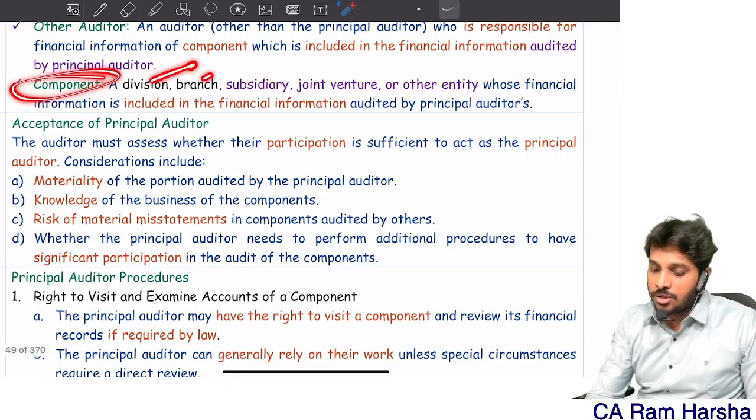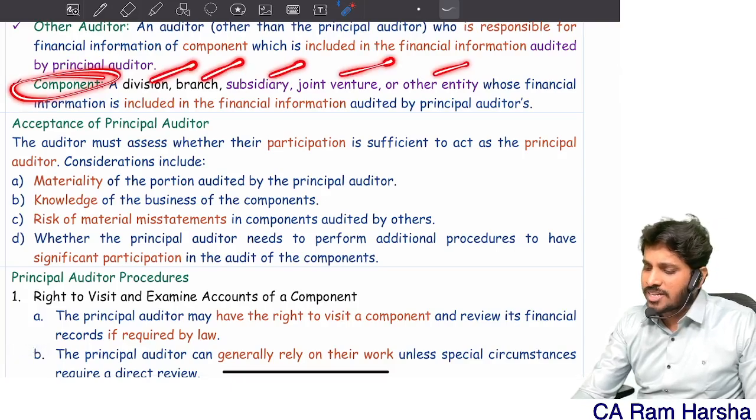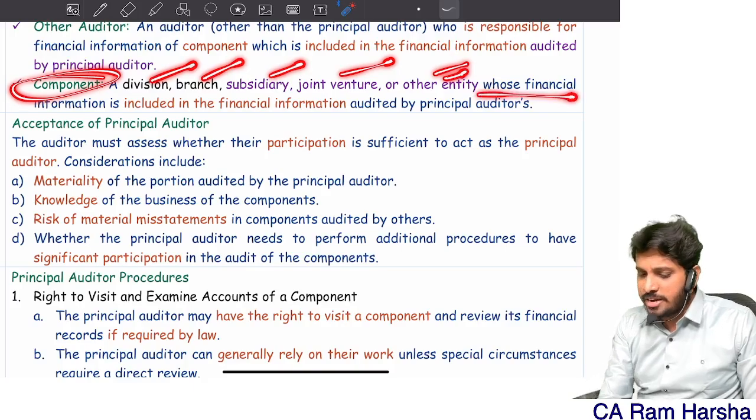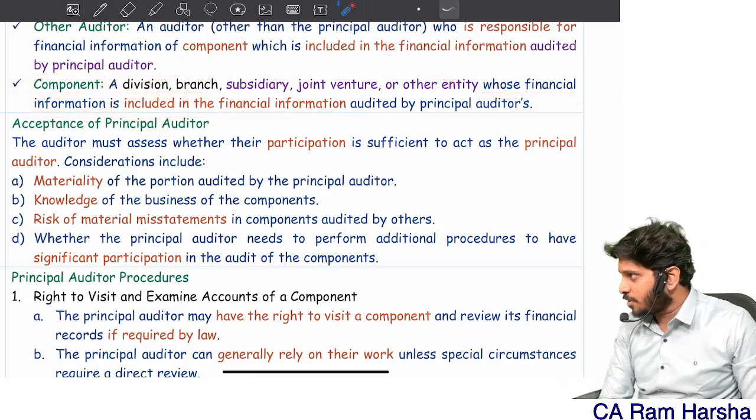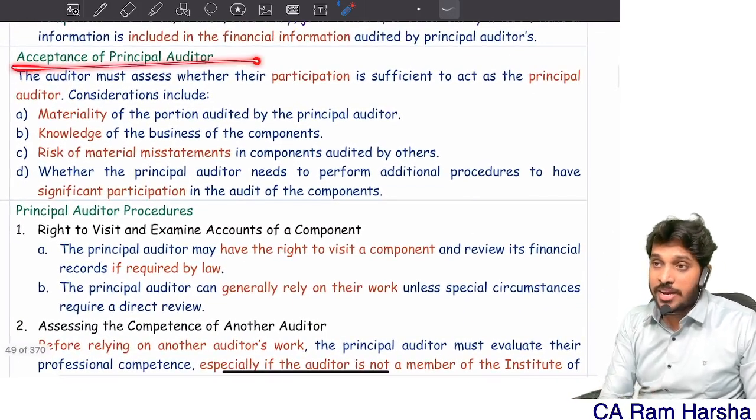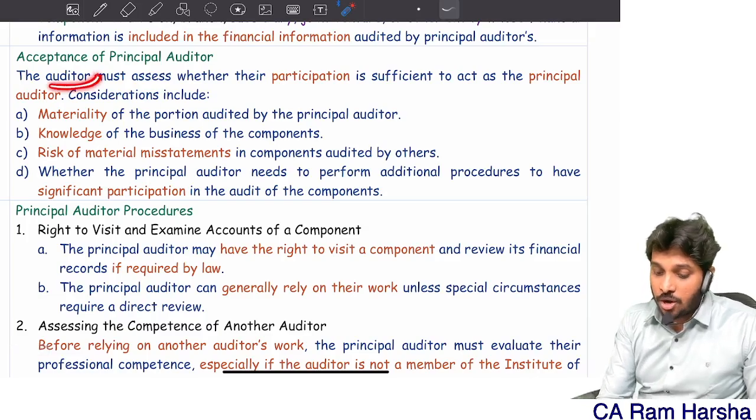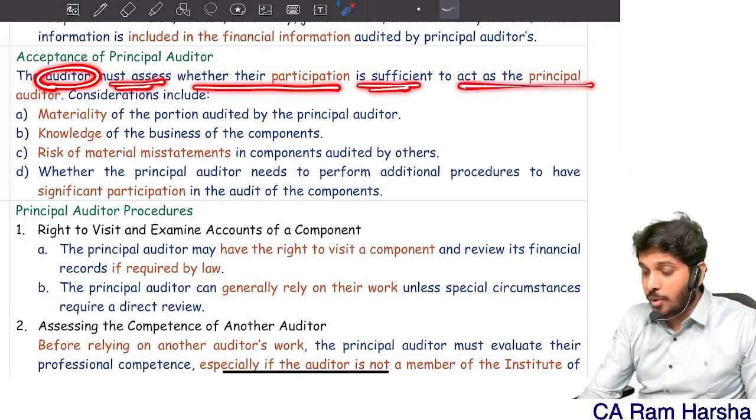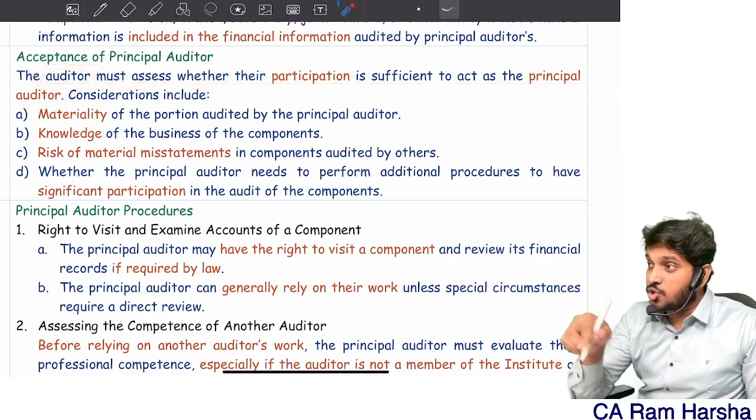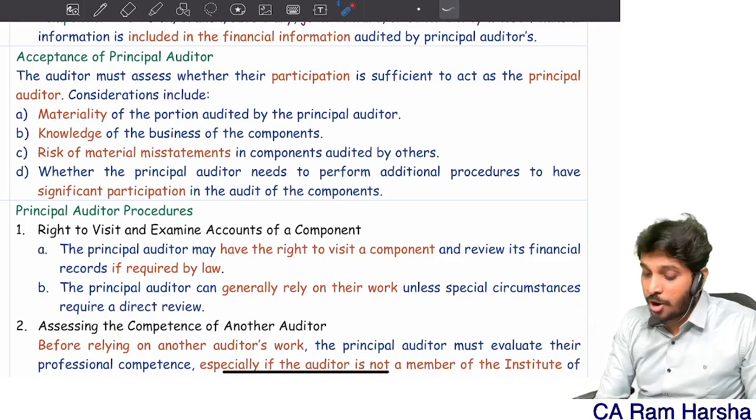Component, division, branch, subsidiary, joint venture, or some other entity whose information is included in information audited by the principal auditor. Next, when you can accept as a principal auditor, the auditor must check whether their participation is sufficient to act as a principal auditor. This you must check before accepting the appointment.